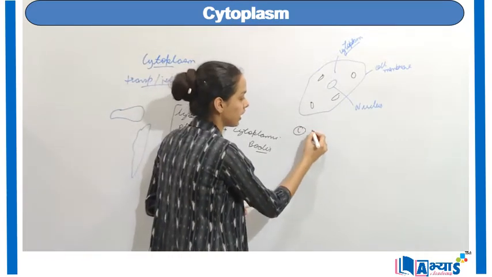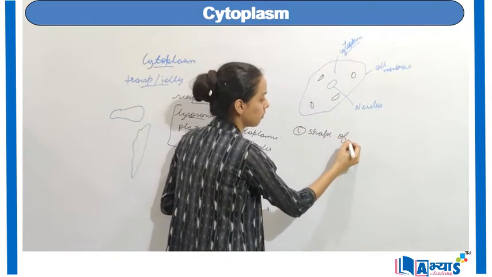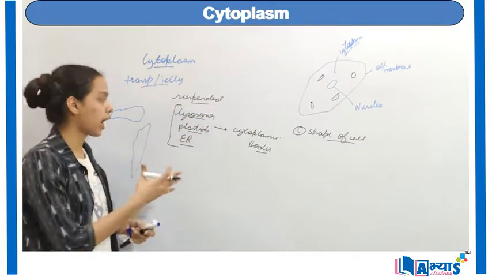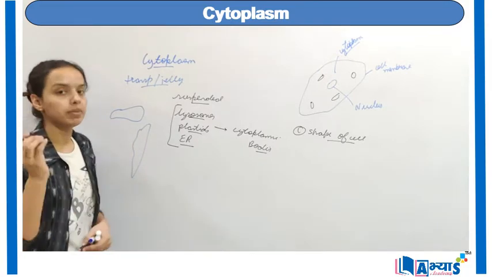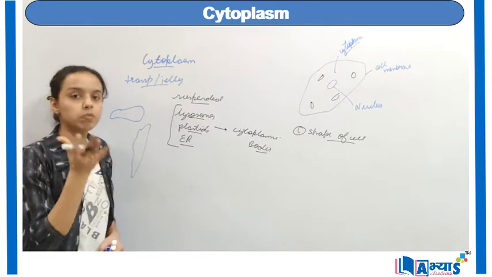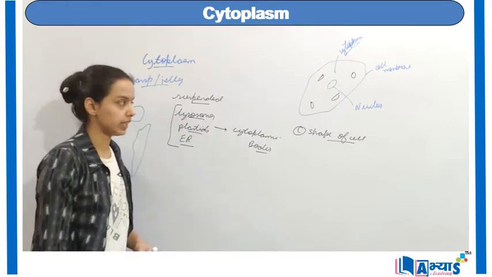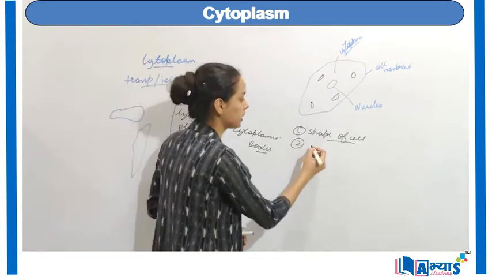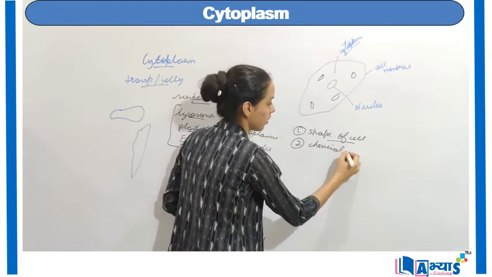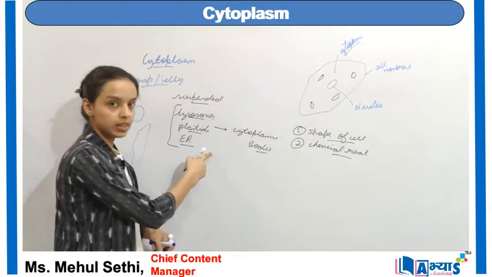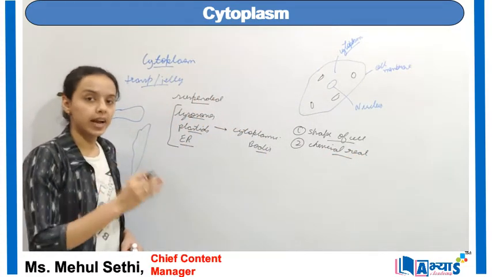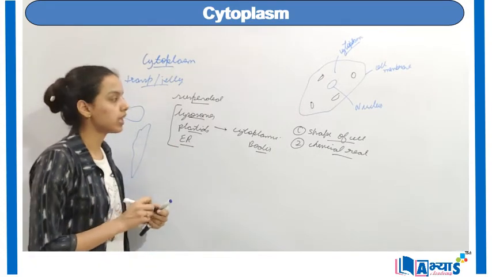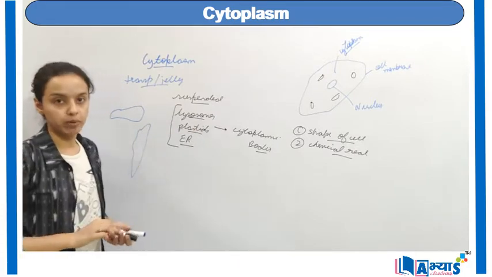So the first function, as I have discussed, is that it gives shape to the cell. That means the shape of the cell is given by the cytoplasm. Otherwise it could have been of various shapes and various sizes, but that is not the case. They are spherical in nature because of the presence of this jelly-like substance. The next function of this cytoplasm is that it contains all the chemical reactions. Because it contains all the organelles and they perform the specific functions, that means they are performing these chemical reactions. So we can indirectly say that all the chemical reactions are performed in the cytoplasm.